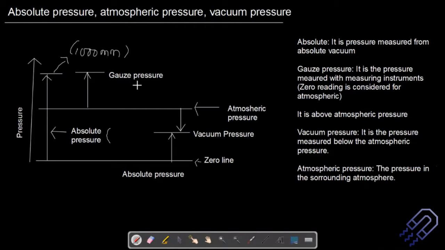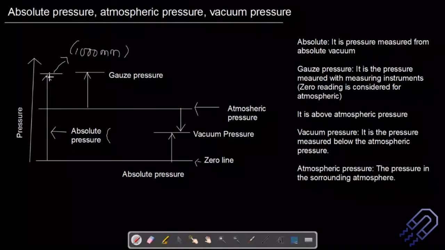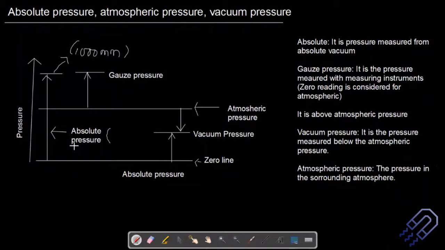On the other hand, if we want to measure something from the absolute scale, that means from the zero line, whatever measurement we do is called the absolute pressure. And if we measure anything below the atmospheric pressure, that is vacuum pressure, and this can be measured either below the atmospheric pressure or above the zero line; both mean the same. So this simple graph should make it clear what the different pressures are that we are talking about. Let's look into absolute pressure right now.